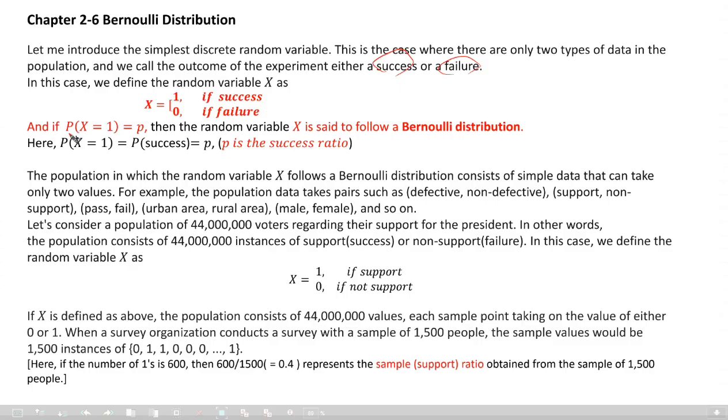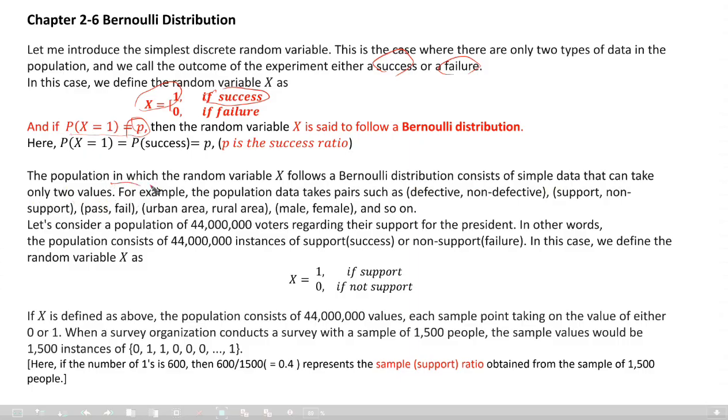Okay. And the probability of x equal to 1 is p. What is that then? Small p is the success ratio. Then the random variable x is said to follow the Bernoulli distribution. Here, probability x equal to 1 is equal to probability of success. So let that probability be small p. P is the success ratio. The population, where the random variable follows a Bernoulli distribution, consists of simple data that can take only two values, 1 or 0.